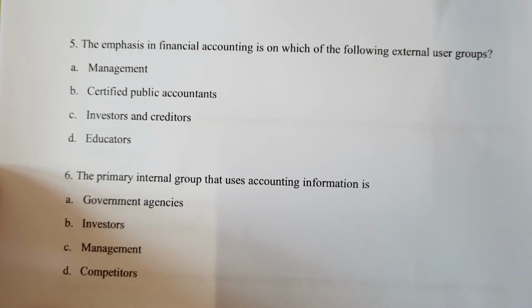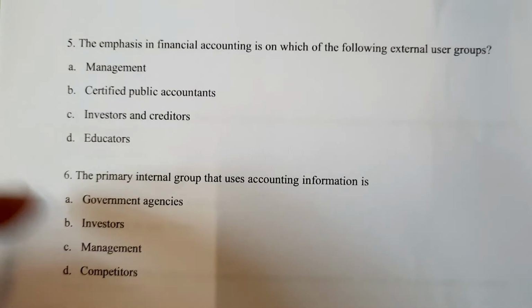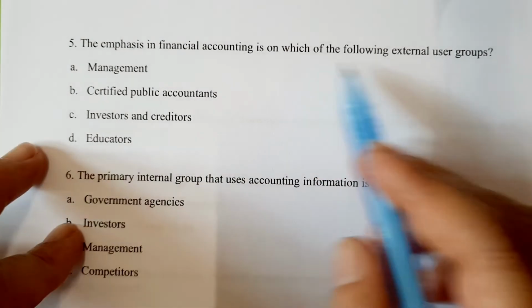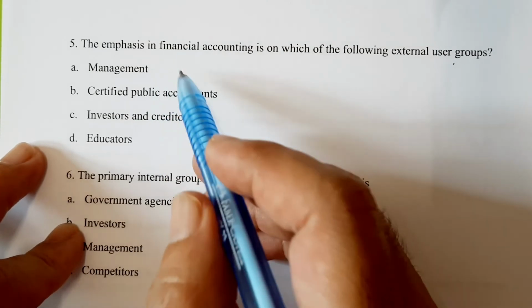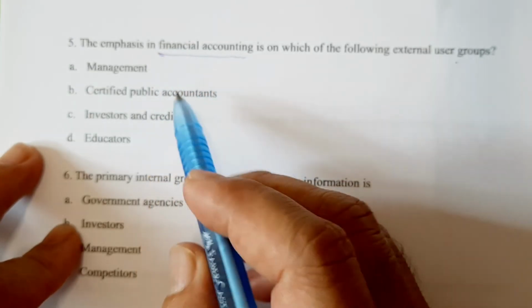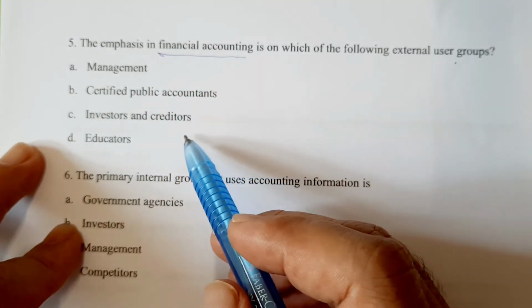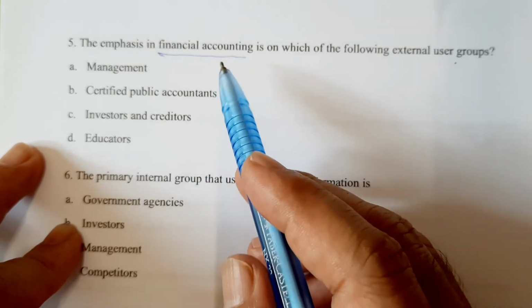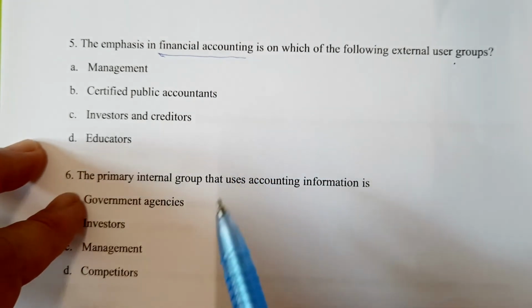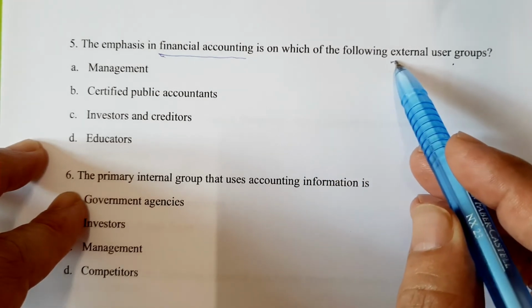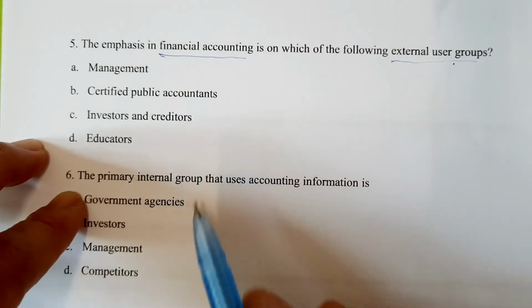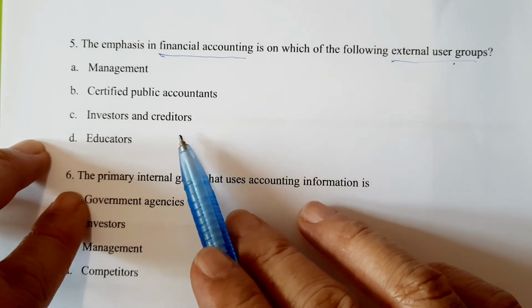Number 5. The emphasis of financial accounting is on which of the following external user groups? Okay, financial accounting. Always remember, the emphasis is on the external user. So which one is the external user?